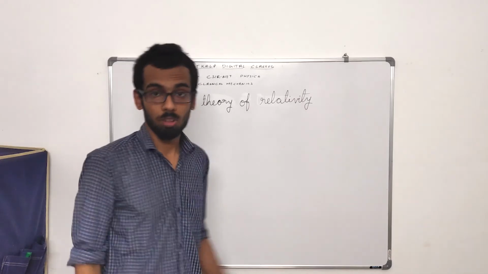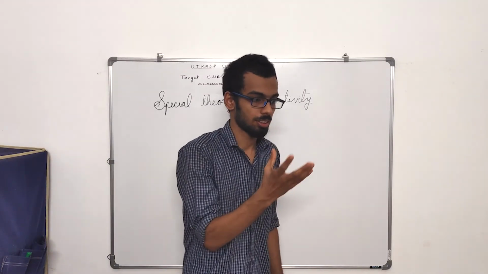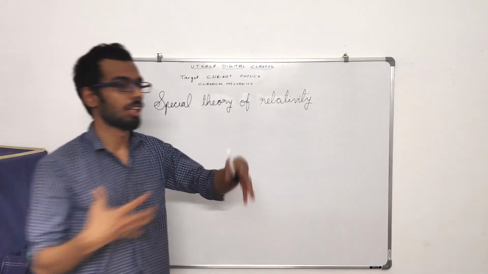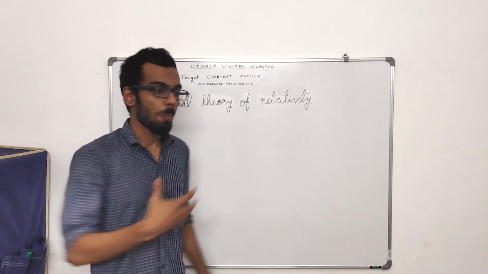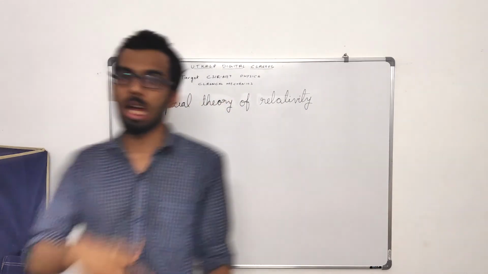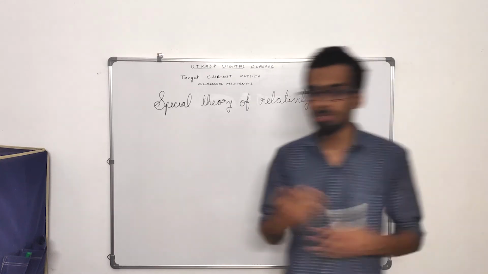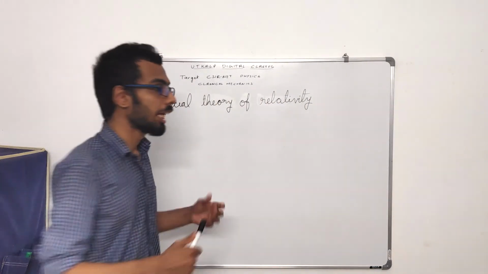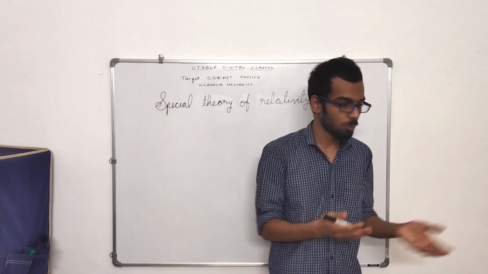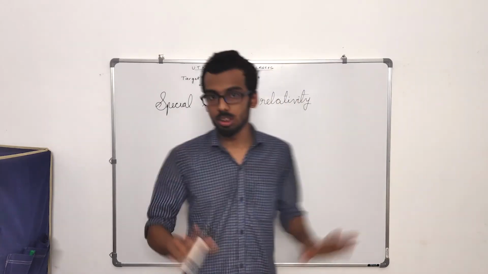Now we move on to the Doppler effect. In case of sound, there was an absolute inertial frame, right? That is, we had air as our medium. So the inertial frame where air is at rest is the absolute inertial frame in sound propagation. That is when we talk about sound. But when it comes to the special theory of relativity and we are dealing with light, it doesn't matter whether the source is moving towards the observer or the observer is moving towards the source. There is no absolute inertial frame.